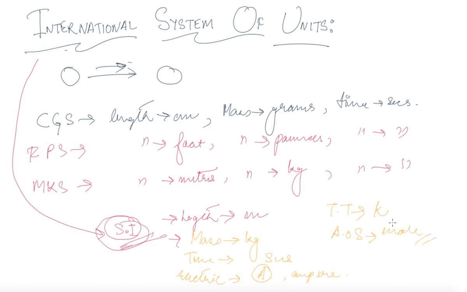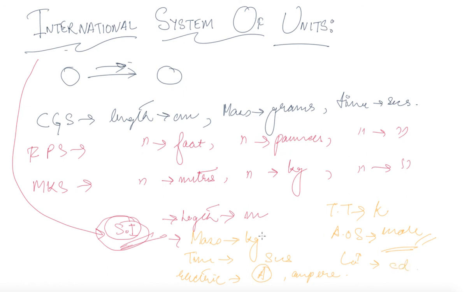Like in chemistry, how many moles of a substance are there? For luminous intensity, it is candela, or the short form is cd.